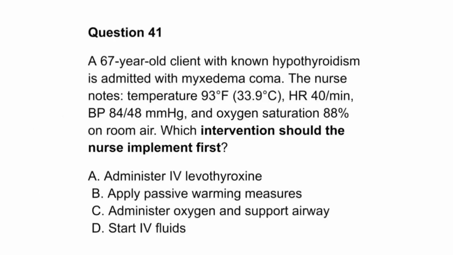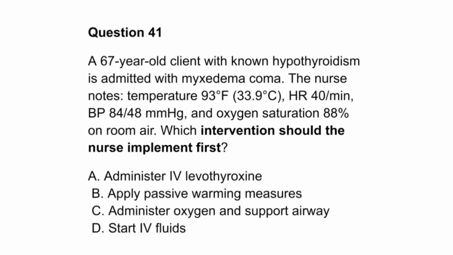Question 41. A 67-year-old client with known hypothyroidism is admitted with myxedema coma. The nurse notes temperature 93 degrees Fahrenheit (33.9 degrees Celsius), HR 40 per minute, BP 84/48 mmHg, and oxygen saturation 88% on room air. Which intervention should the nurse implement first?